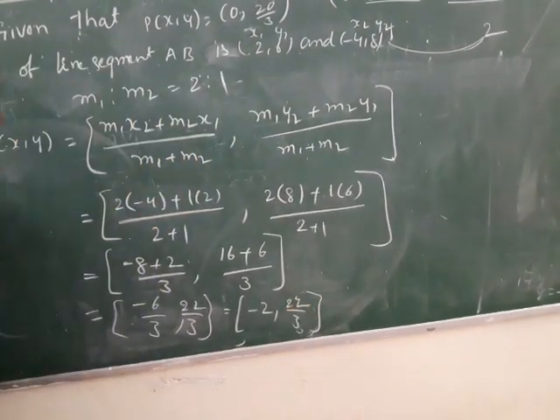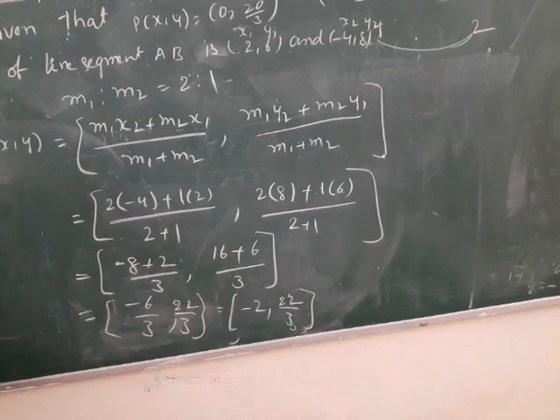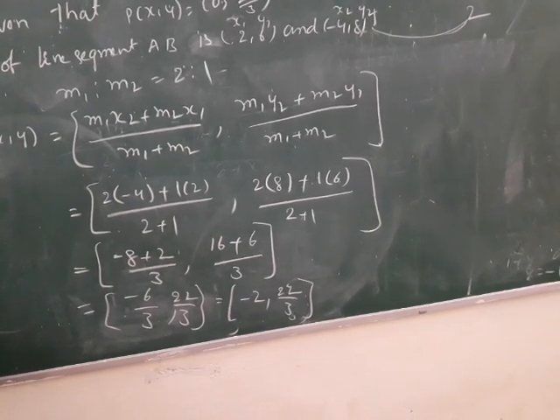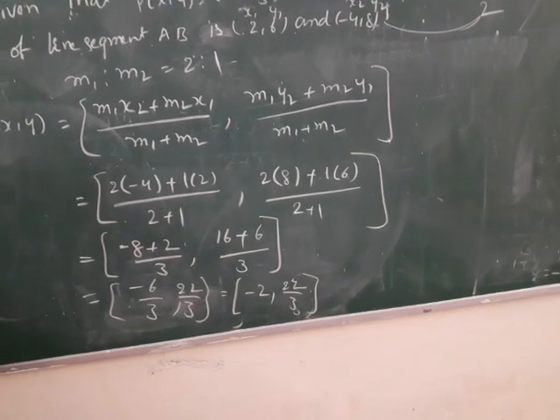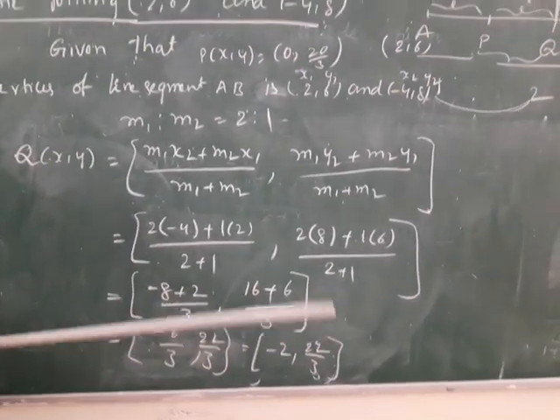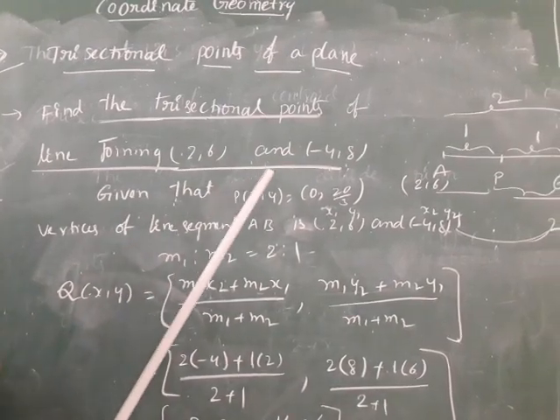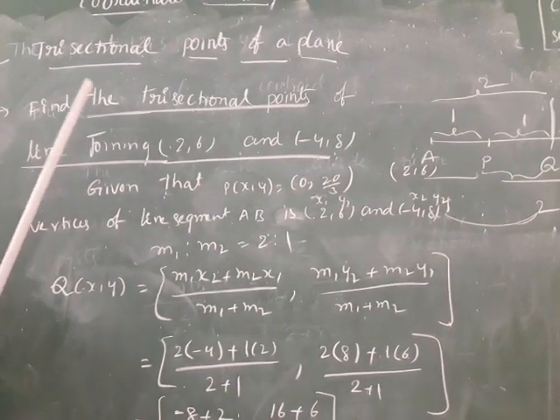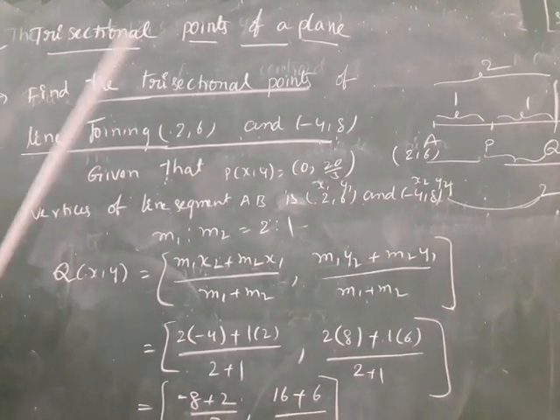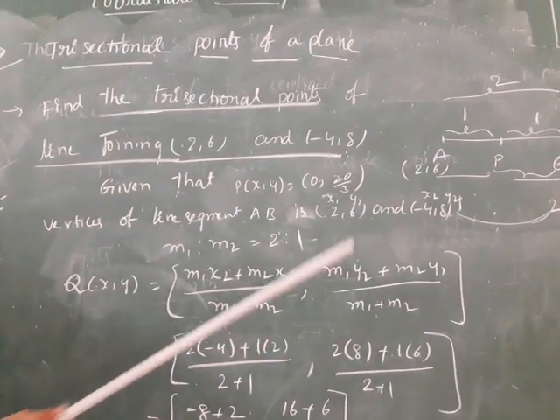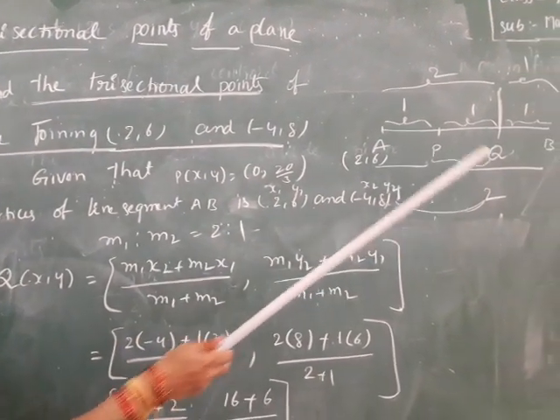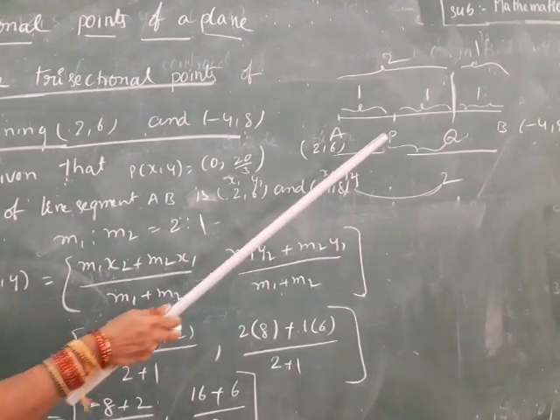Do you understand? Do you have any doubts? Can I explain one more time? First, what is given? We can write the vertices of the line segments, and we have to find the trisection points. How many points are there? 2. The ratio for the first point P is 1:2.